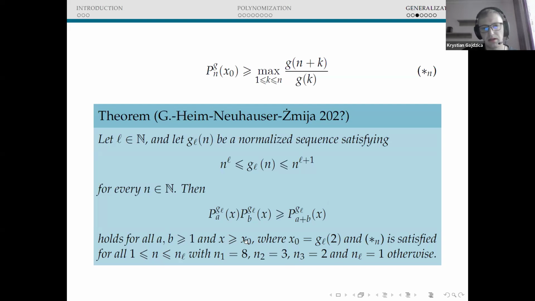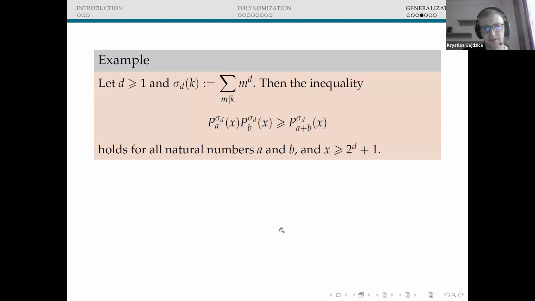So where can we apply this theorem? Well, here is the following example. Now we can consider the function sigma d of k, which is the sum of d-th powers of divisors of k. And in such a setting, we have the weak version of the Bessenrodt-Ono inequality for all positive integers n, a and b, and x greater or equal than 2 to the power d plus 1. So in particular, if d is equal to 1, then we obtain the sum of divisors.